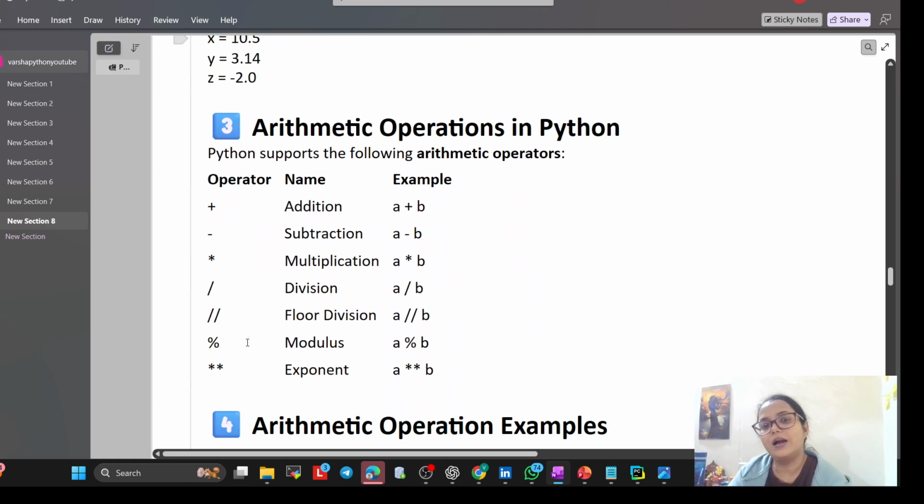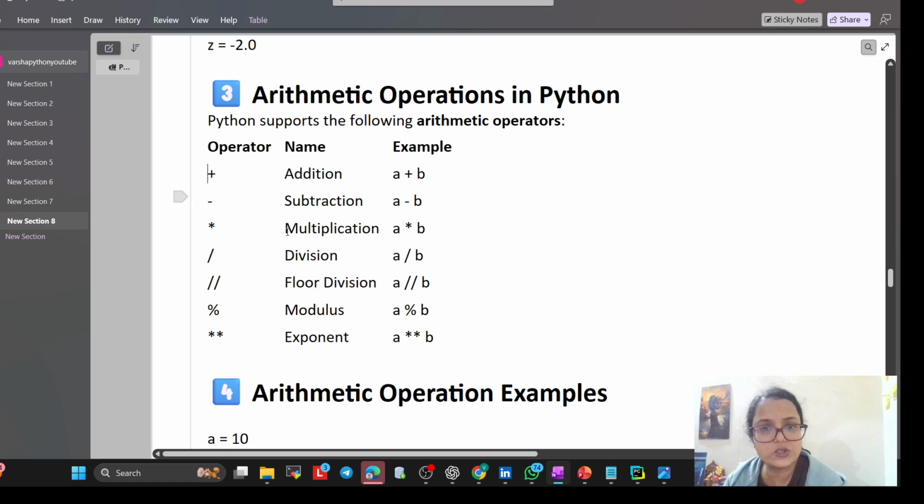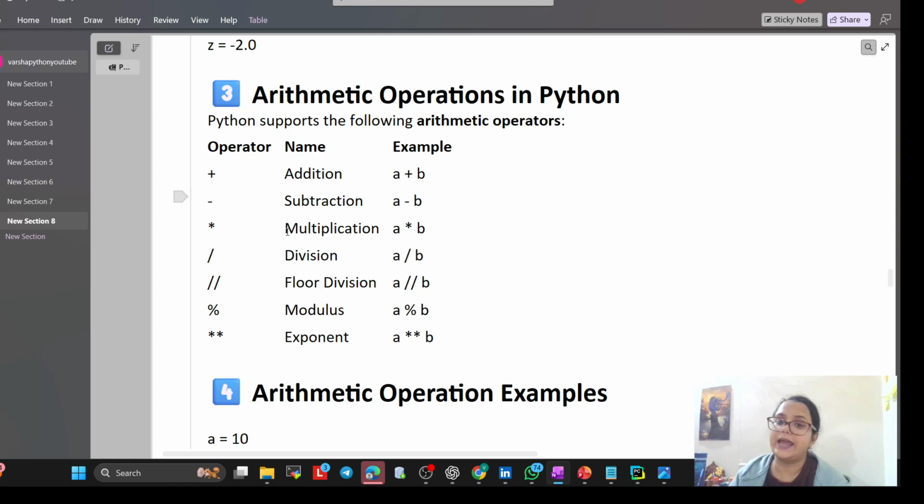Now coming to the arithmetic operations. For addition we use the plus symbol, subtraction this, multiplication star or asterisk, division this slash, floor division means double slash, modulus this, and exponent we use like this. If you want, you can take a screenshot, because these are the arithmetic operations. Whenever you run any Python command, you have to use them.